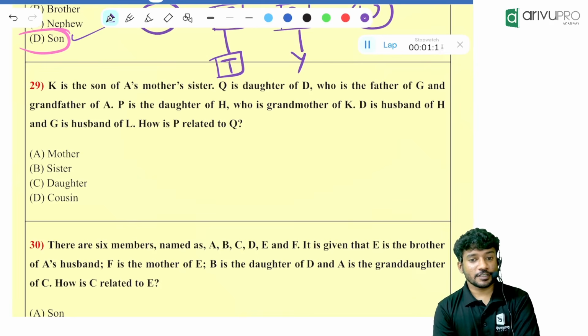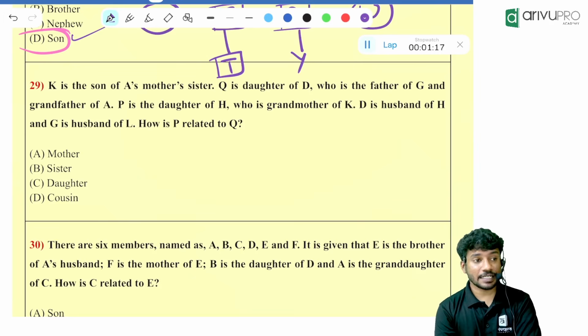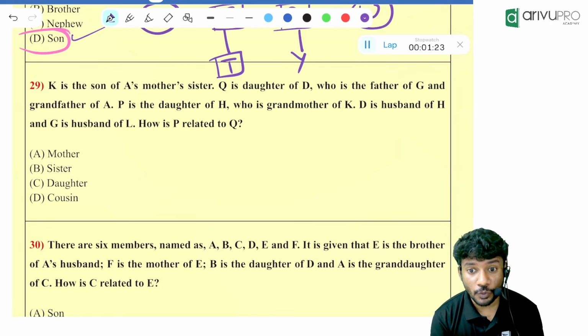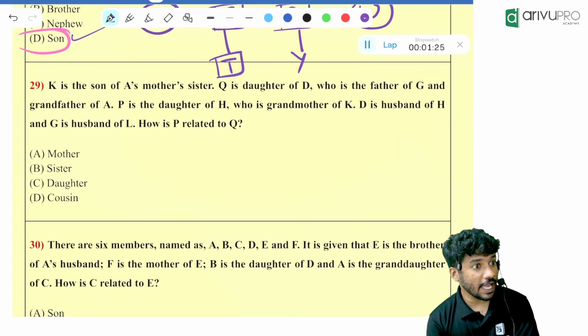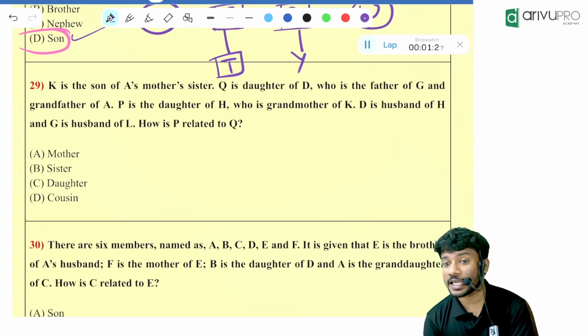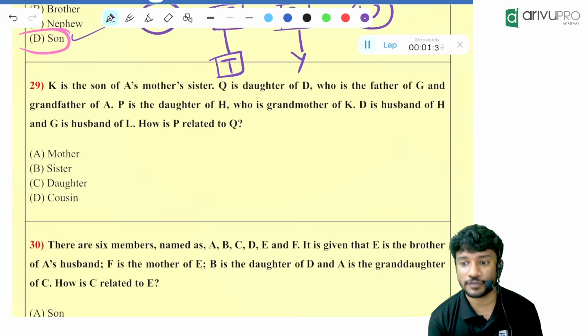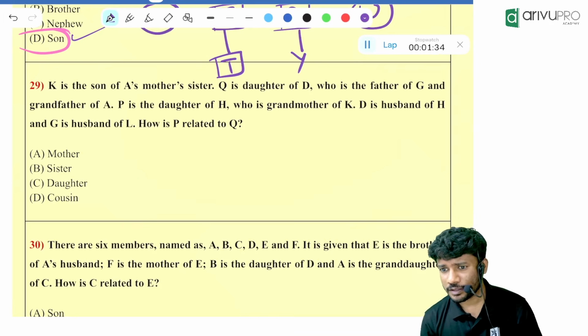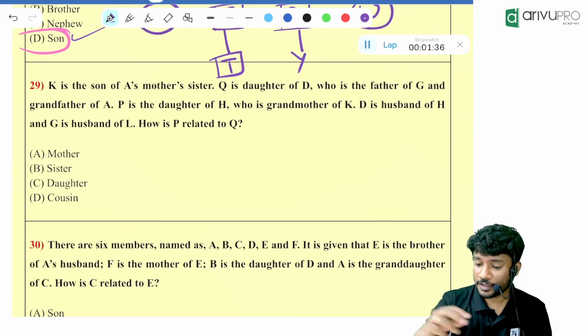Always connect what is required. If the question is complicated, I am telling you, if you are confused, connect what is required. At the end of the day, we need to find the relation between what and what? P and Q. So connect P and Q. Mostly you will get the answer just connecting both of them. And ignore whatever is not required. You might get the answer.